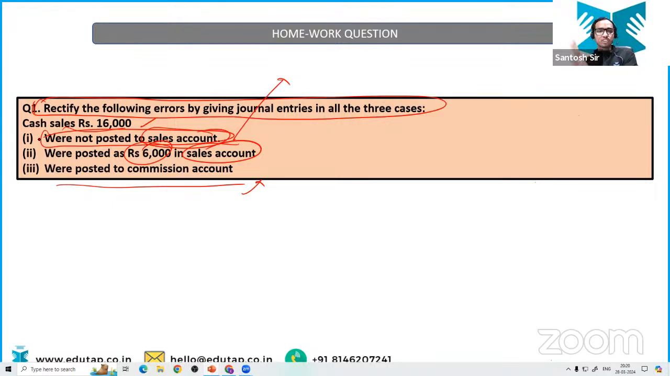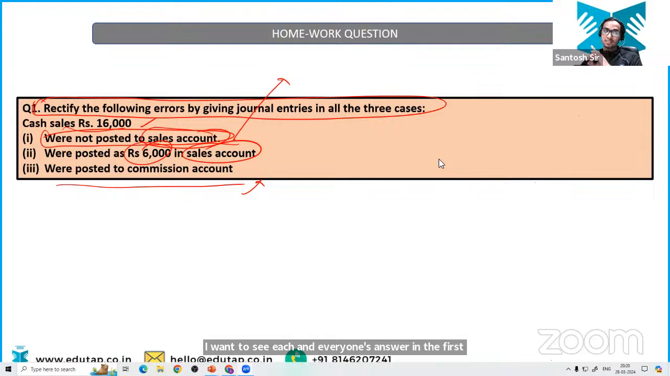It is not posted to the sales account. Tell me what should be the answer. Everyone, I want everyone to answer. Yeah, Nikita is correct, but I'm not going to read out the answer. I want to see each and everyone's answer. In the first, tell me, it is not posted to the sales account. There is nothing written about the cash. Now I have started to get the answers.